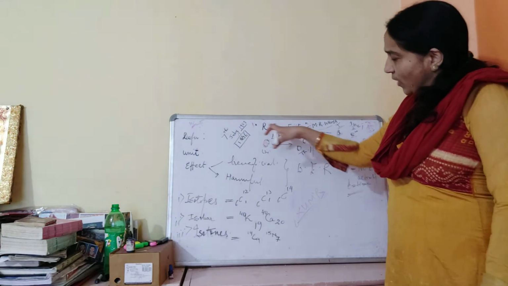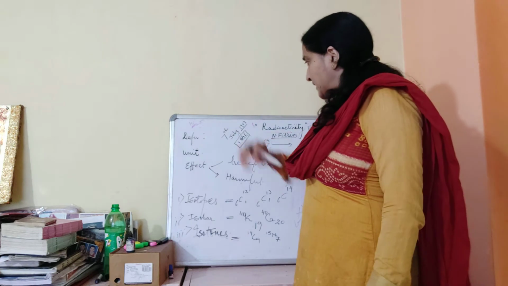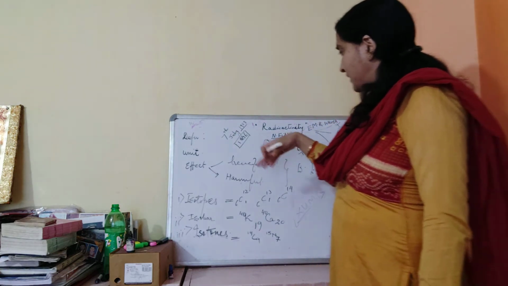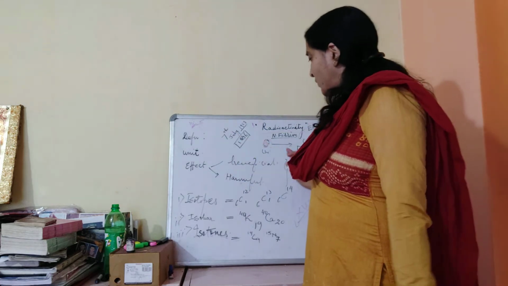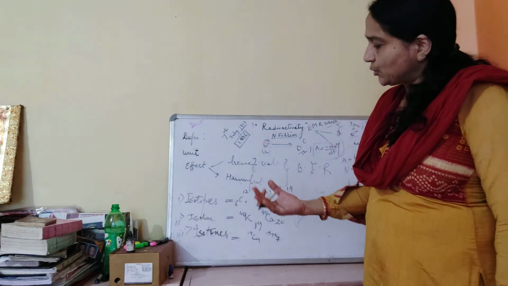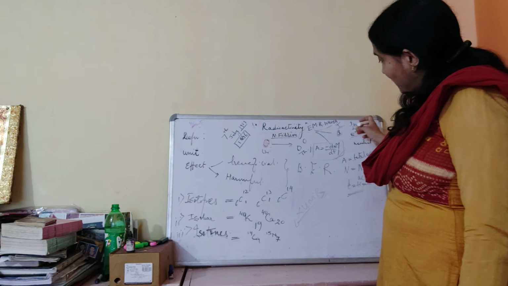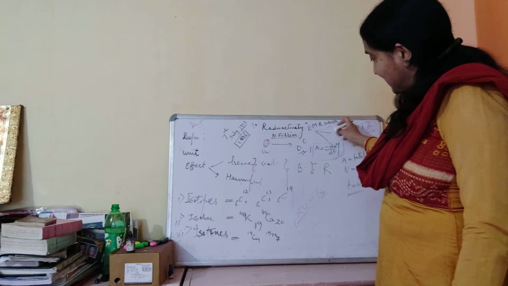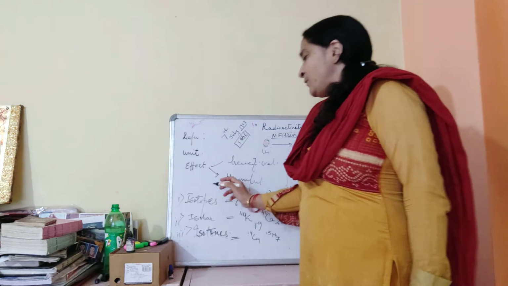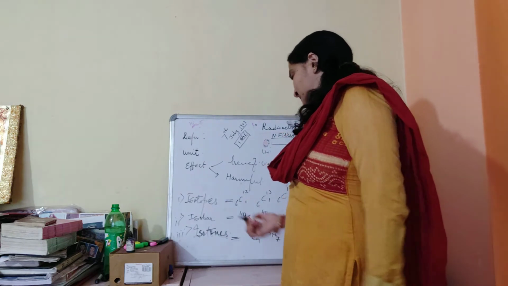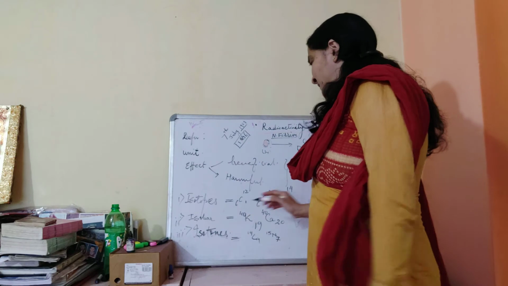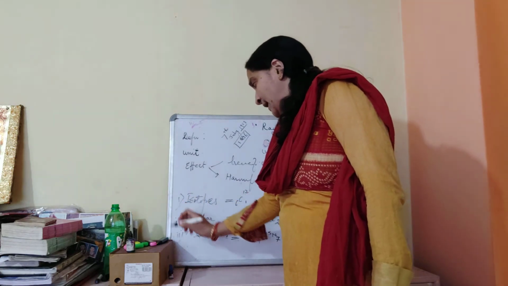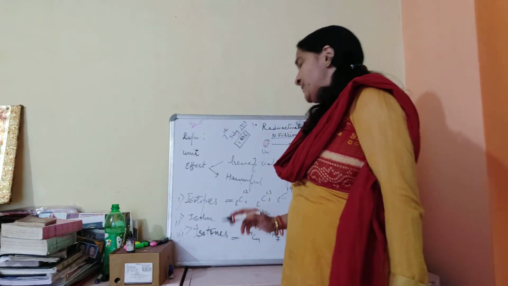Clear? So what is radioactivity? The definition is clear. What are its particles? It is clear. Who invented it? It is clear. Now we will discuss its unit. Before discussing the unit, we should know the effect of alpha, beta, and gamma. Before discussing them deeply, we should discuss isotopes, isobars, and isotones.